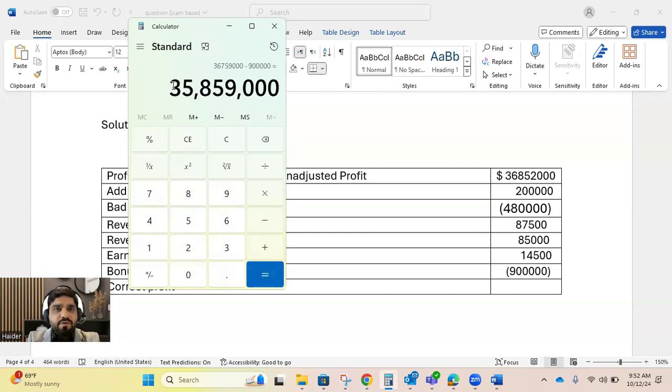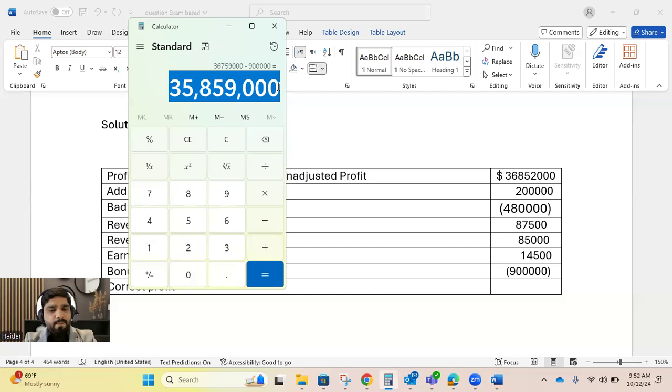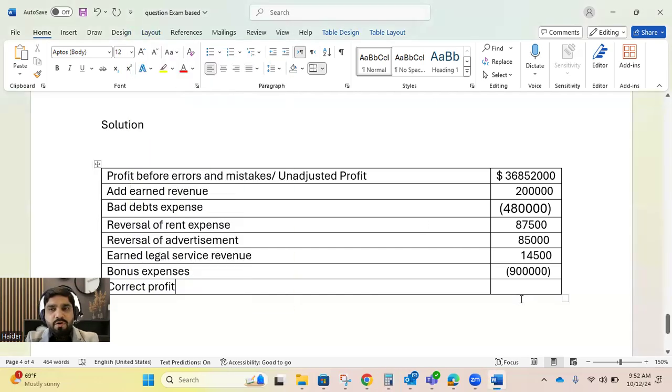And our correct profit is this much. So let's copy this value and put it in our table as our correct profit.